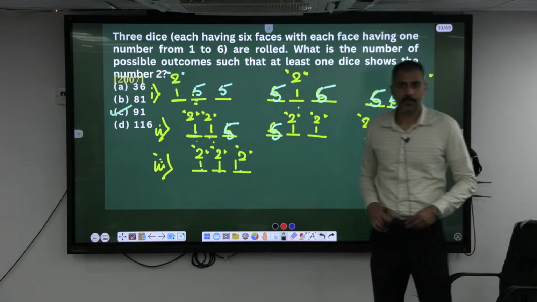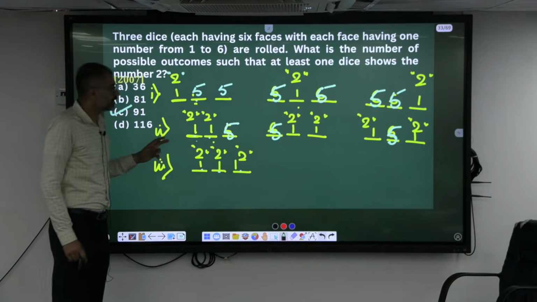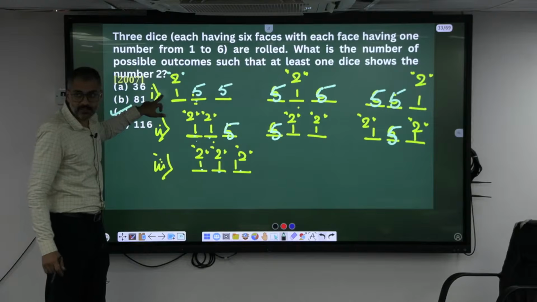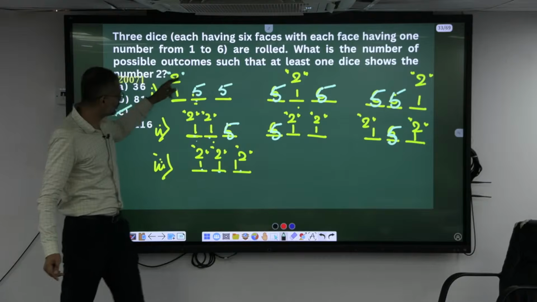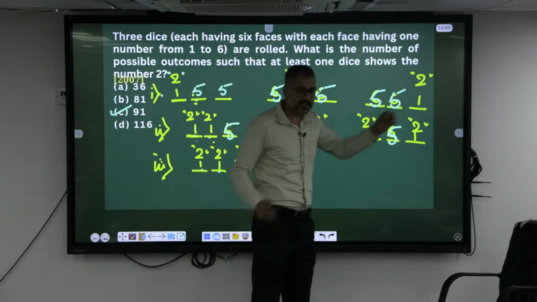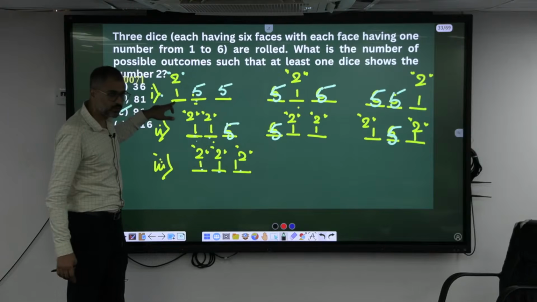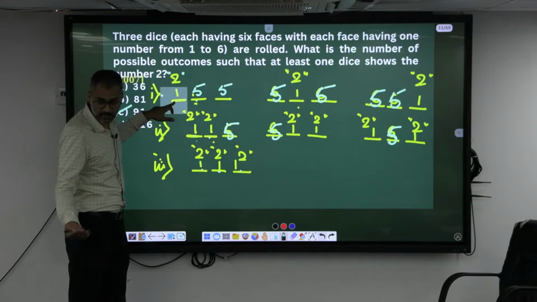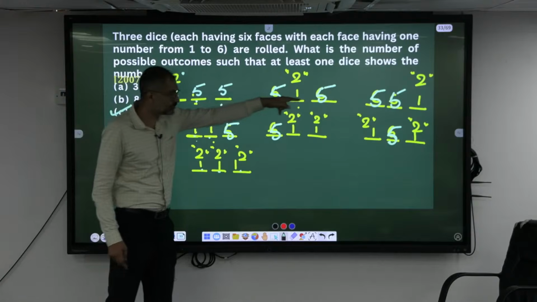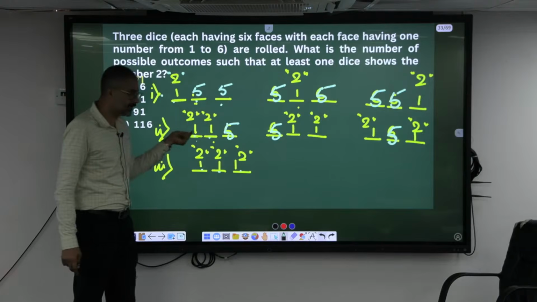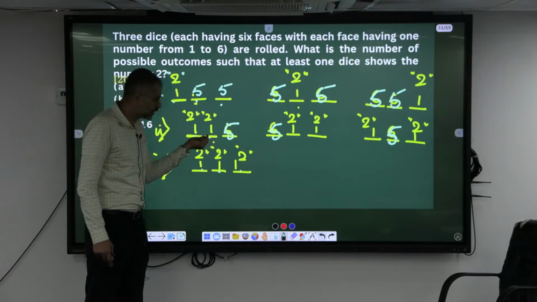Do you want me to explain once again? Look here, I have taken the first case in which 2 is appearing only once. 2 can appear here or else here or else here. So 3 different cases, right? Sub cases. If there is already 2 here, the 2 cannot appear once again. I am left with 5 other choices here, 5 other choices here. Similarly in all these 3 cases, I have considered 2 positions getting 2, this and this. So only one possibility.